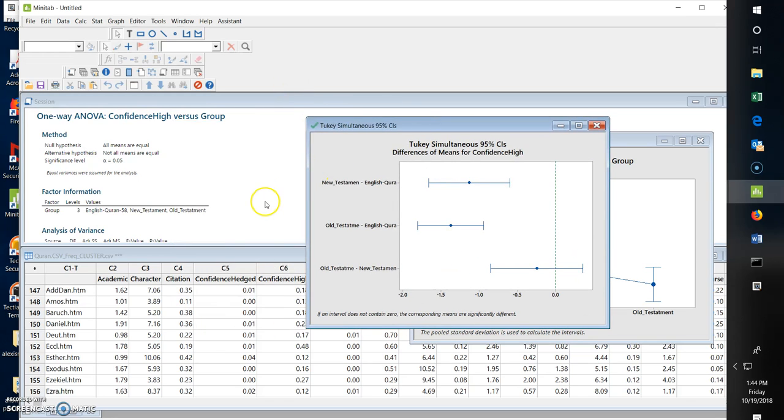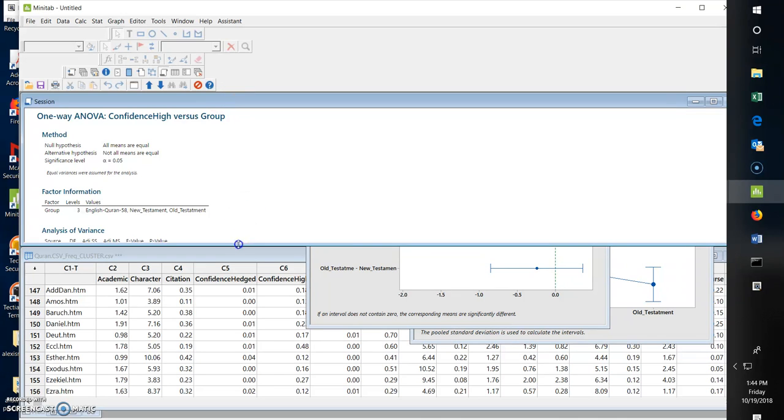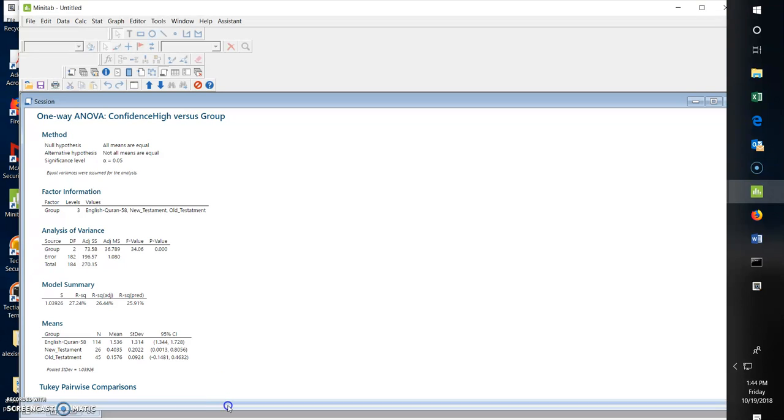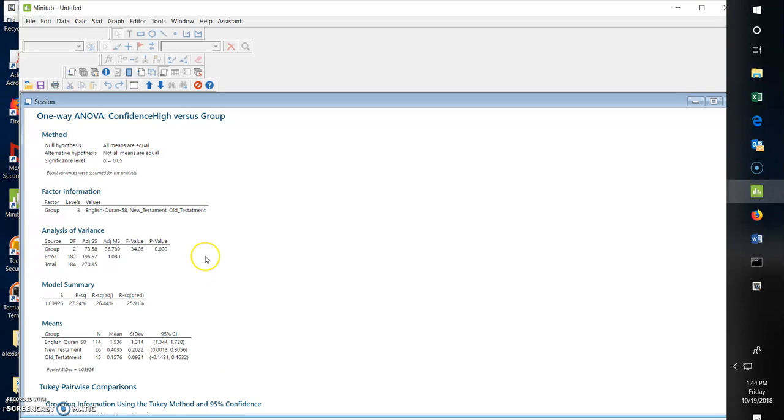And if we go to what's called the session window, it will tell us the p-value, the chances that confidence high is greater in the Quran than in the other Bibles: 0.000. In other words, there is no chance whatsoever that the Quran is not more highly confident than the other two.